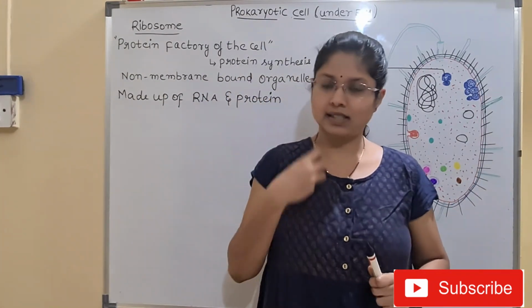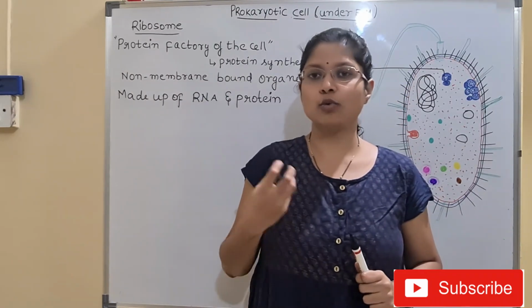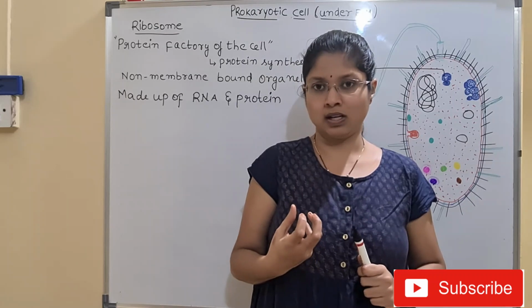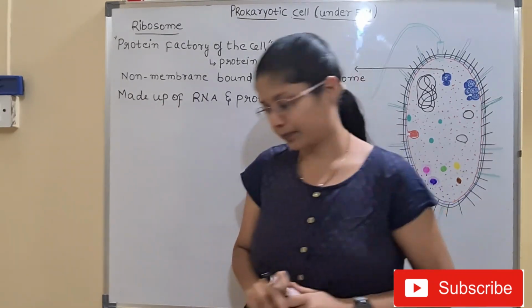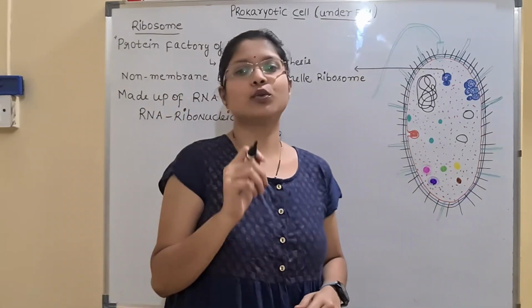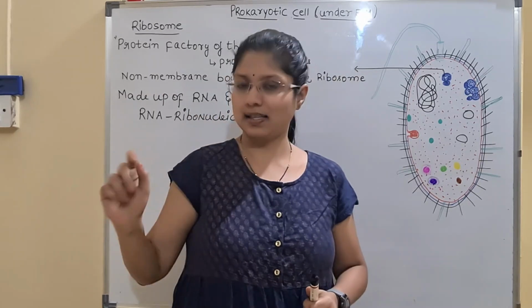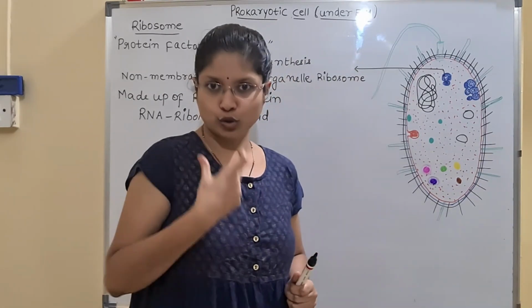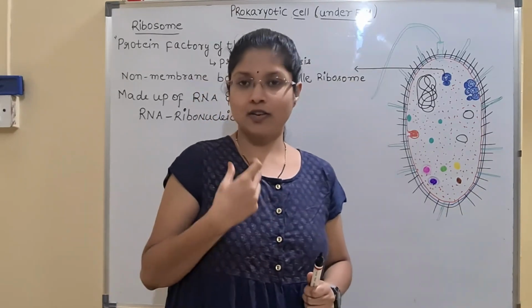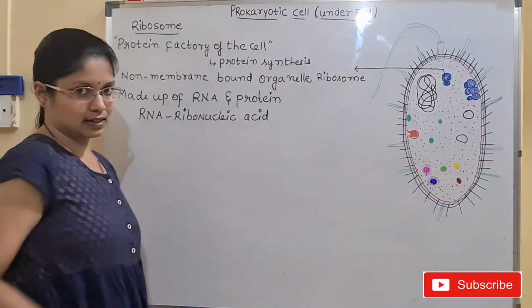Just like a protein or a fat molecule, RNA is also a macromolecule, a biomolecule. What is the full form of RNA? RNA means ribonucleic acid. It has a special sugar which is known as ribose sugar. Because of the presence of ribose sugar, it is known as ribonucleic acid.